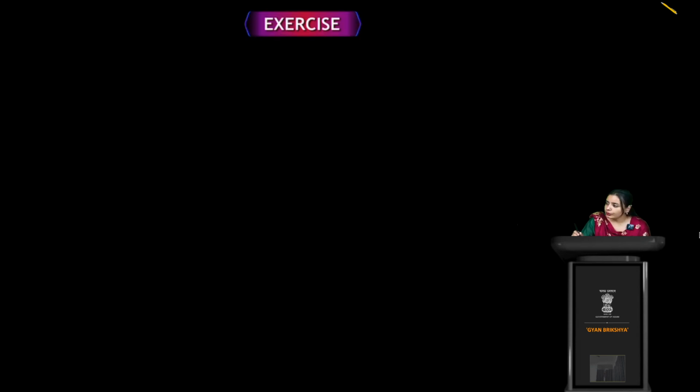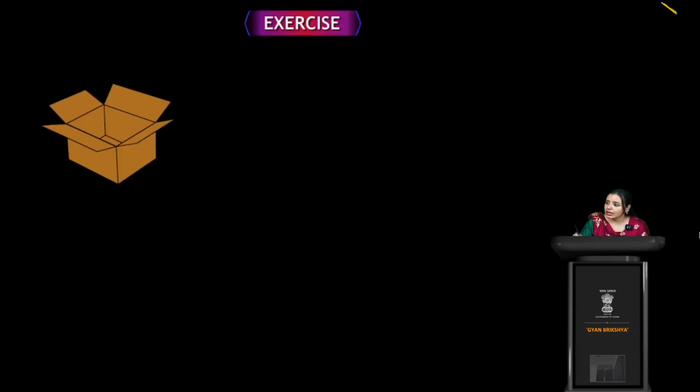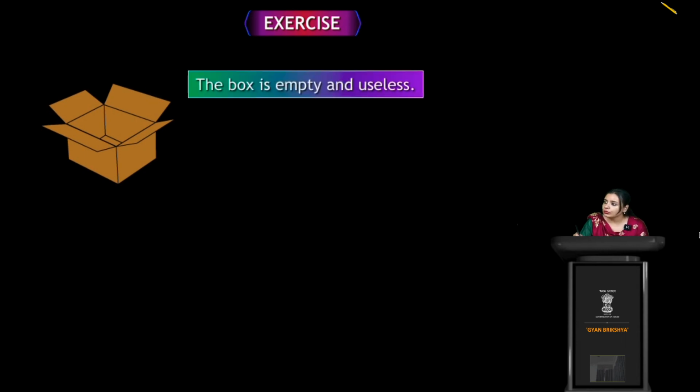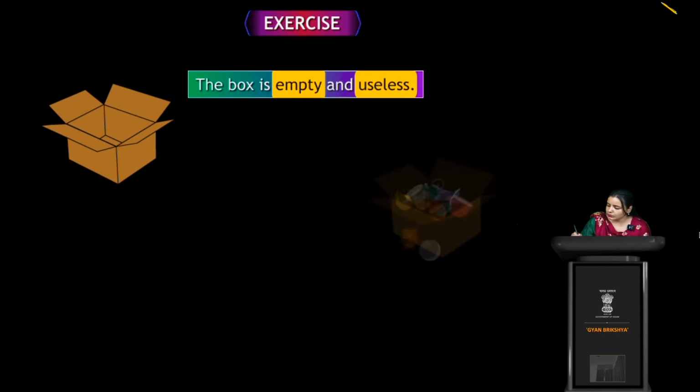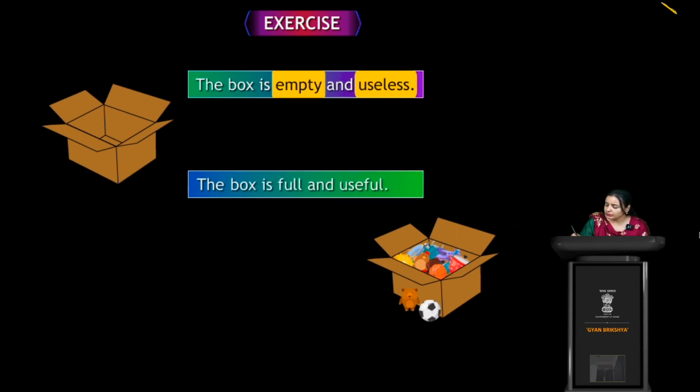Okay, so now we have an exercise. What is the exercise you have to do? The box is empty and useless. So this particular box is empty and useless. So you see the two words, empty, useless, right? Okay, and here we see what? The box is full and useful. So what's the antonym of empty? Tell me. The antonym of empty is full, and the antonym of useless is useful.